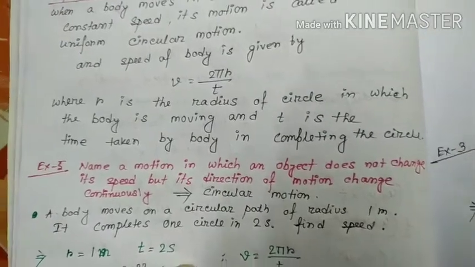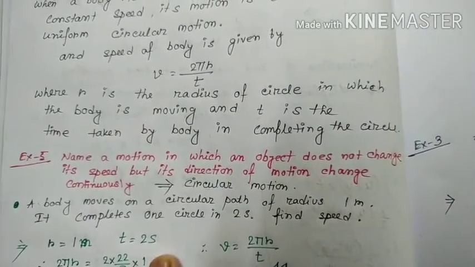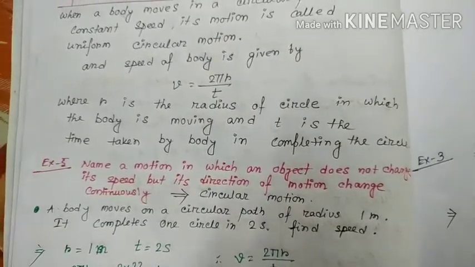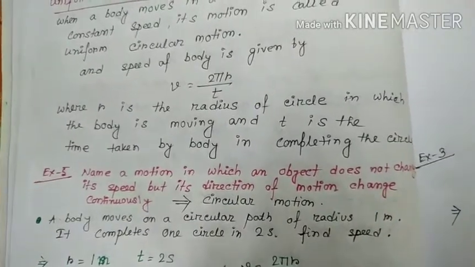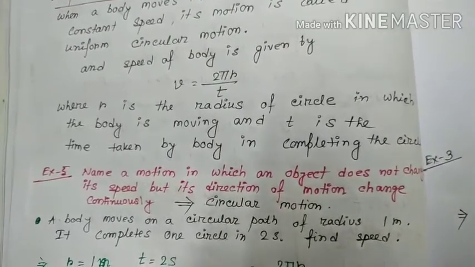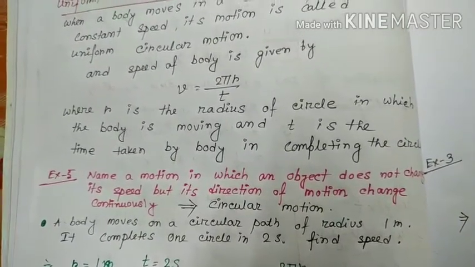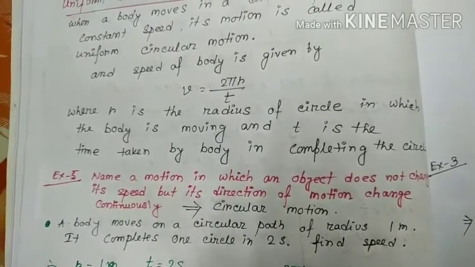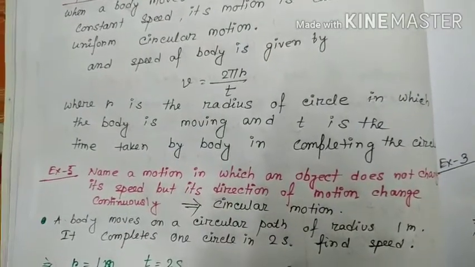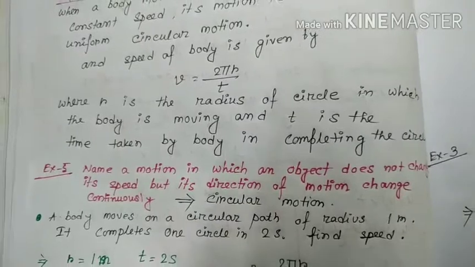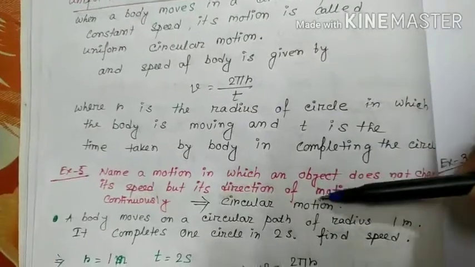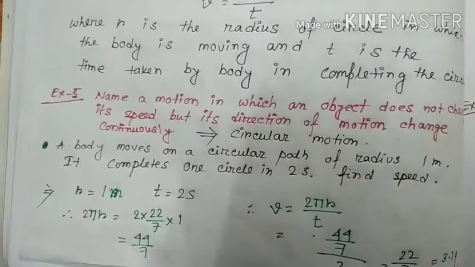Name, a tricky question. Name a motion in which an object does not change its speed, but its direction of motion changes continuously. Simple, circular motion, because when you are moving a ball around you, its speed is fixed, but the direction changes. Velocity is a vector quantity. Speed has only magnitude. So speed is not changing, but direction of motion changes. Circular motion.